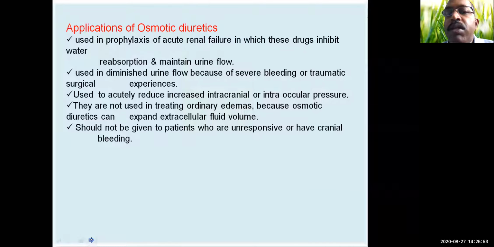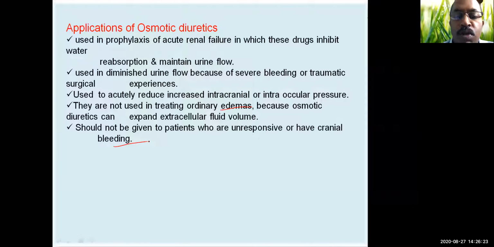They are not used in treating ordinary edemas because osmotic diuretics can expand intracellular fluid volume. So this is where you should not use them. We should not treat ordinary edemas with osmotic diuretics, and they should not be given to patients who are unresponsive or have cranial bleeding. So these are the uses, or applications, of osmotic diuretics.